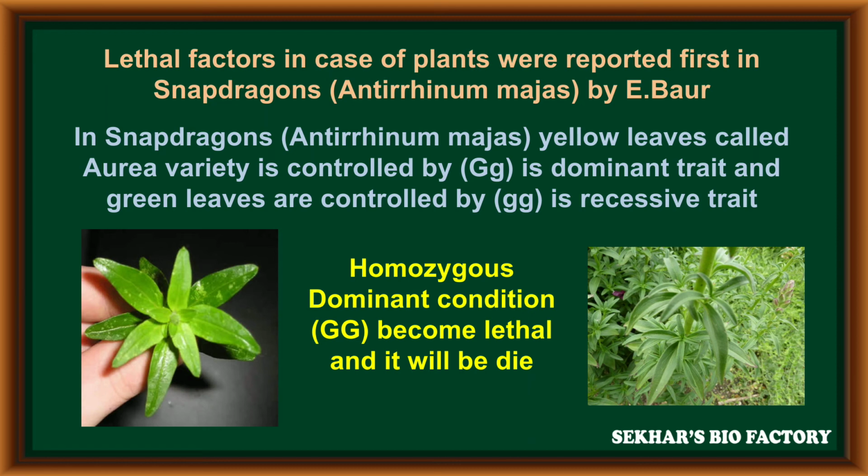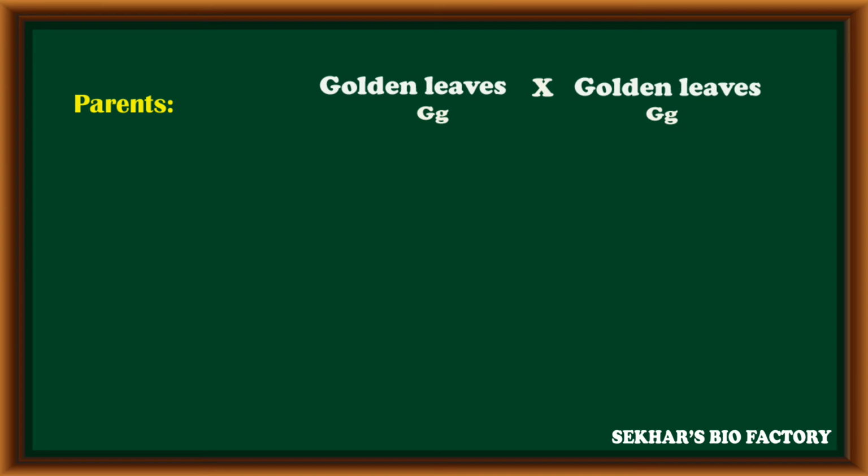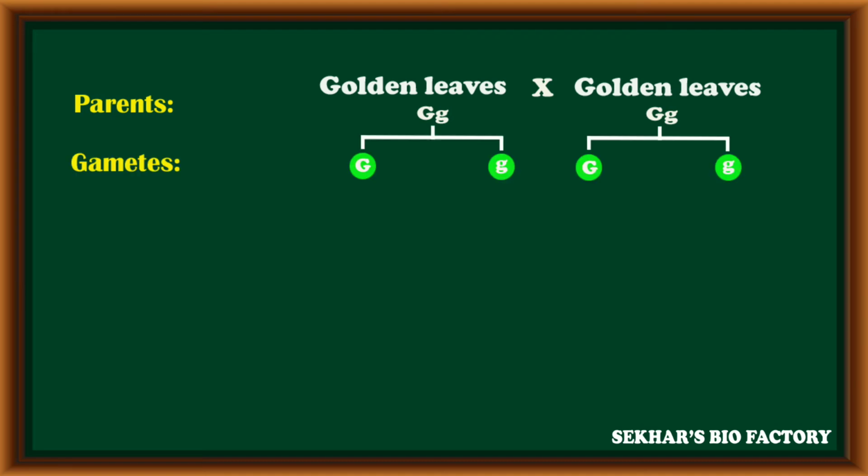Homozygous dominant condition, that is capital G, becomes lethal. Such plants will die at an earlier stage, not survived. By conducting a cross between two golden or yellow colored leaf plants with heterozygous condition, these parental individuals can produce two types of gametes.